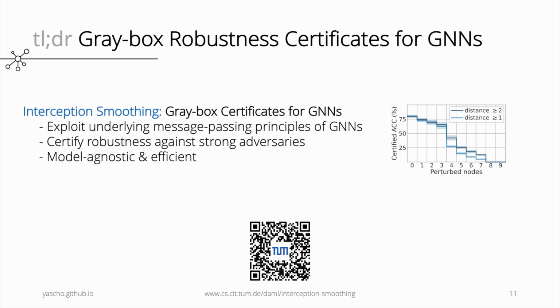Overall, we propose gray box certificates for graph neural networks that exploit the underlying message passing principles. We can certify robustness against much stronger adversaries that control multiple nodes in the graph and perturb node features by an arbitrary magnitude. Our certificates are not just model agnostic, they are also efficient.